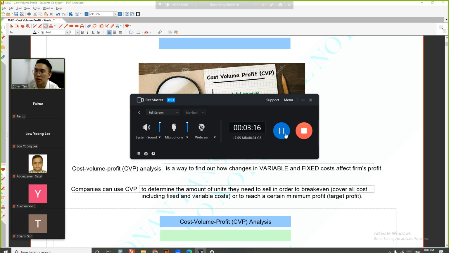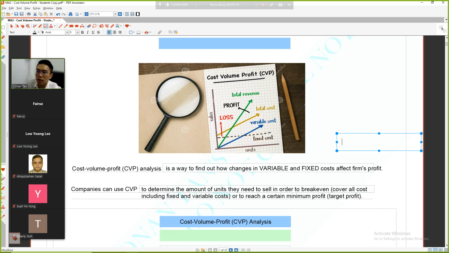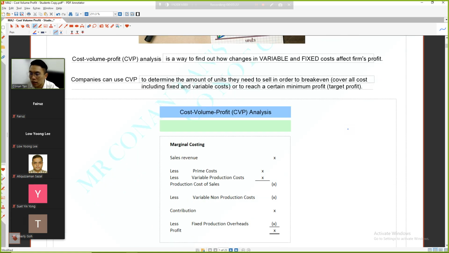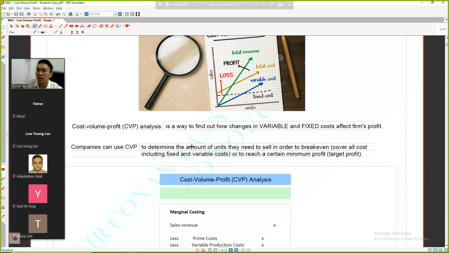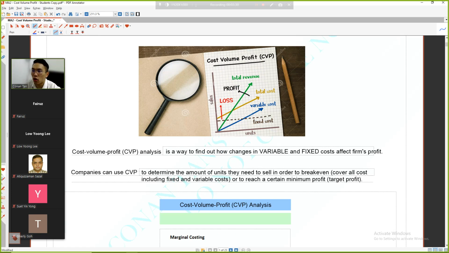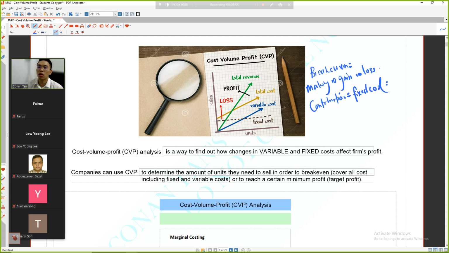Ladies and gentlemen, we know that in our marginal costing, some of the things are fixed. The thing that is fixed is the fixed cost. In order to break even, what do you mean by break even? Break even means, write down, making no gain, no loss. In order to break even, your contribution, the amount you earn from selling the product, must be able to cover fixed costs. True or not?